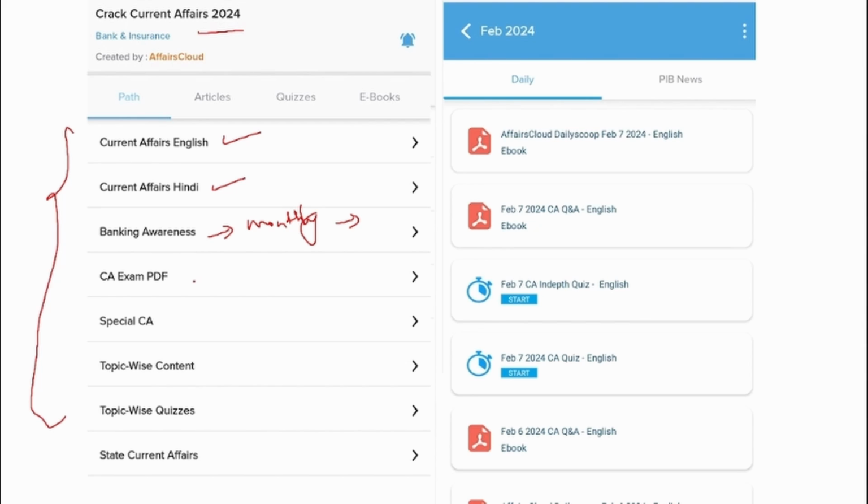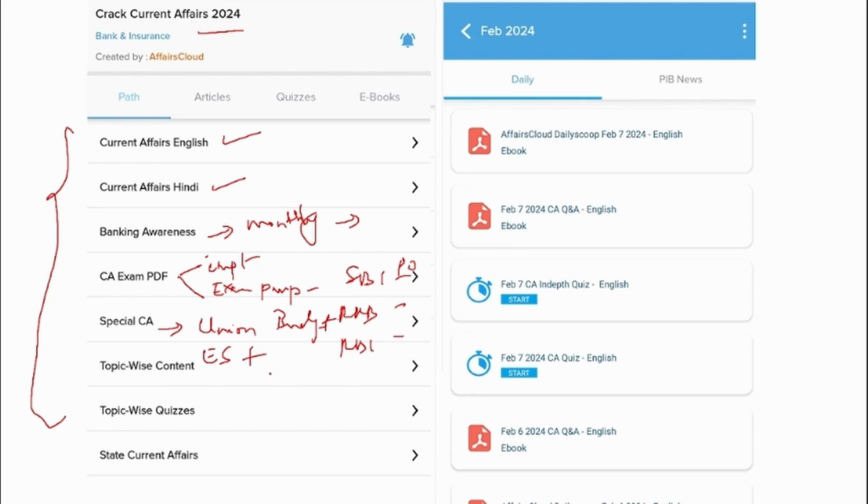And Current Affairs Exam PDF will have two categories. One is that the most important news of that particular month will be uploaded in this Current Affairs Exam PDF. And also the Exam Perspective PDF will be uploaded. And next is Special CA. This will contain Union Budget, Economic Survey, and also the most important events that have taken place globally as well as nationally.